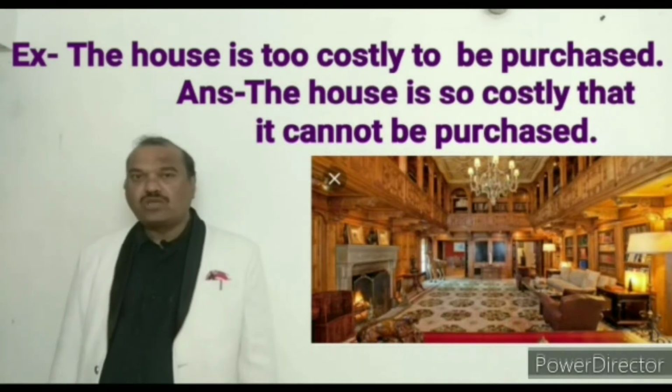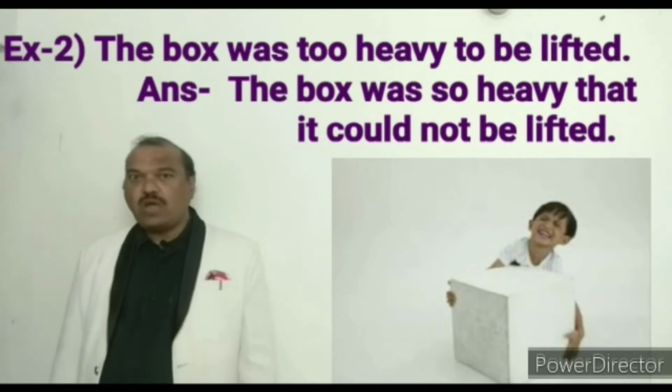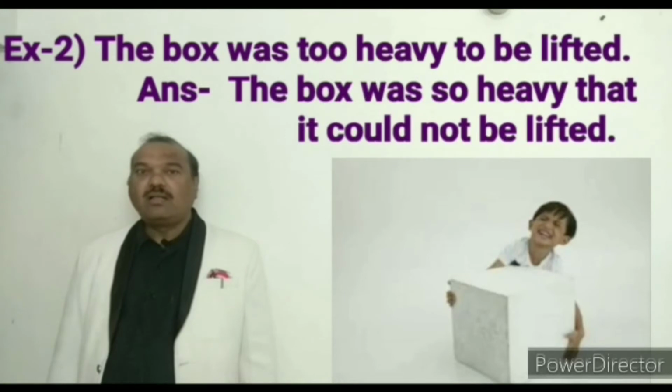The house is so costly that it cannot be purchased. Next example is this. The box was too heavy to be lifted. Now, to be lifted has been given to us in passive voice. So, the answer will also be in passive voice. The box was so heavy that it could not be lifted.